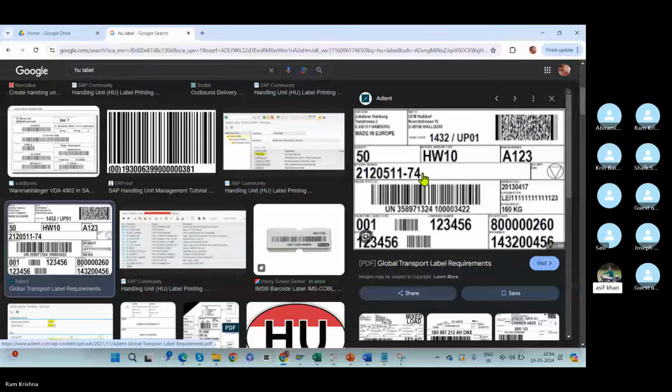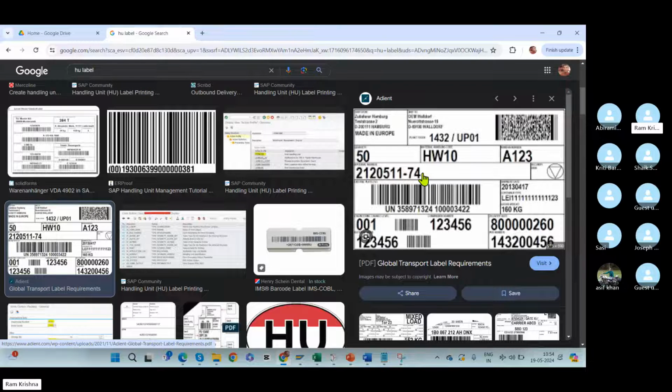Ram, when we maintain the inbound delivery, the shipping notification, do we send the ASN to the vendor? The ASN will be sent by the vendor to you, the company. You will not send that information to the vendor. You will send the PO information to the vendor: this is a PO I created, deliver the goods by this date. Now the vendor will send the ASN.